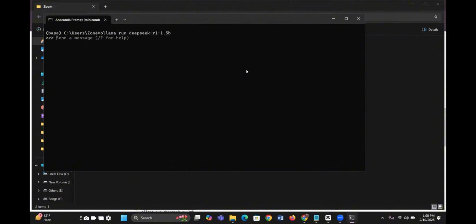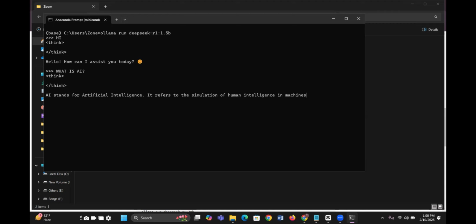Just type any message you like to chat. Hi, enter. Imagine, the Deepseek R1 model is very fast compared to OpenAI ChatGPT. You can ask anything. You can write any message, like, what is AI?